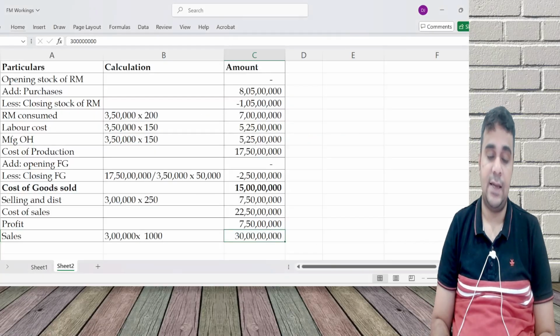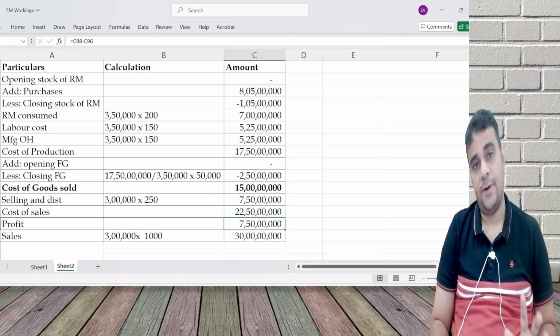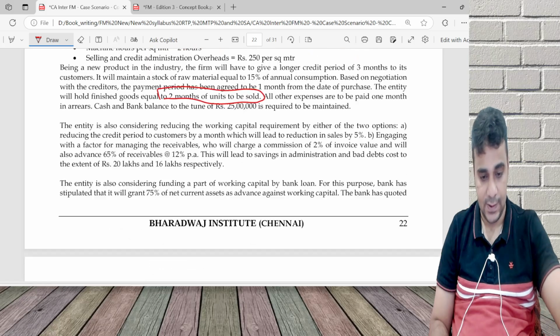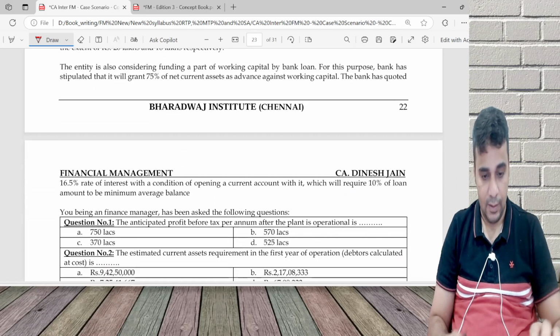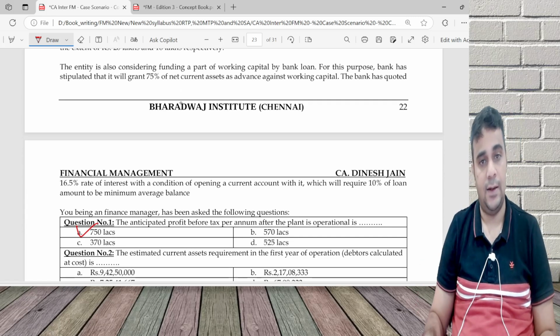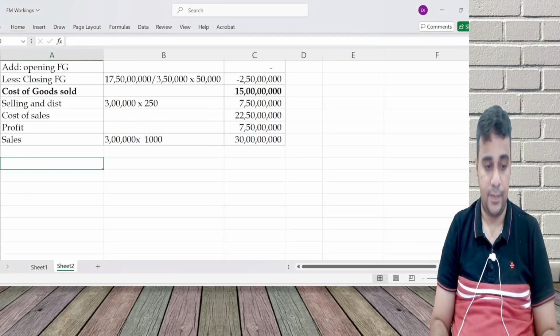Profit is 750 lakhs. This is the most important calculation. If I look at the requirements, profit before tax per annum for the first year is 750. Now I'll do the estimation.